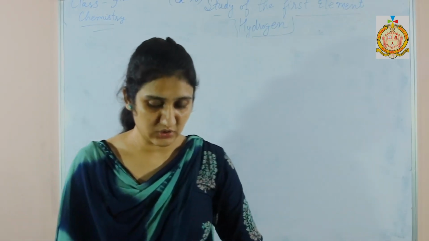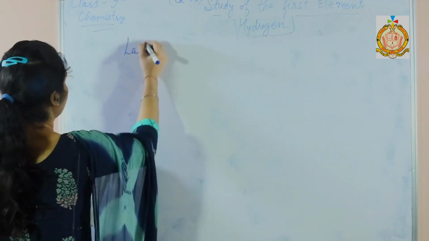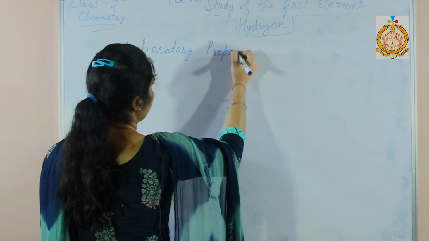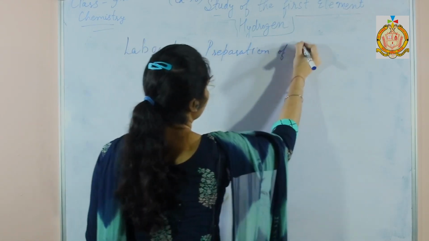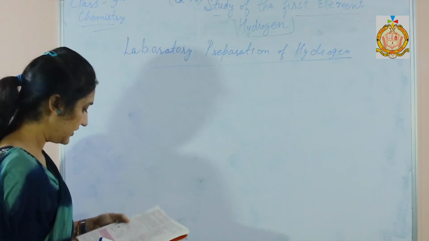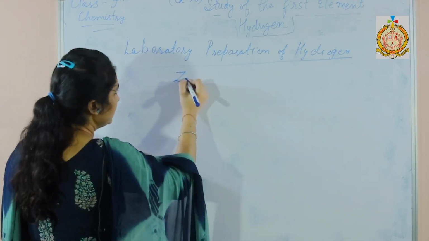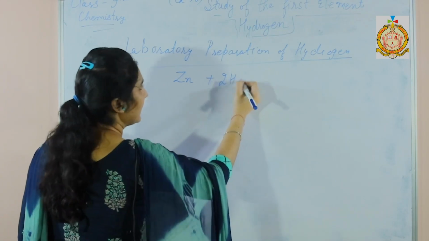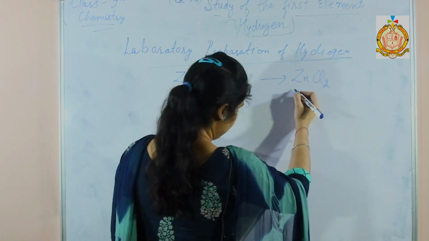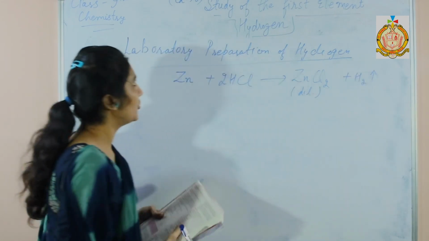Next we shall discuss the laboratory preparation of hydrogen. Hydrogen gas is obtained in the laboratory with the help of granulated zinc and acid, either HCl or sulfuric acid. It gives zinc chloride, that is dilute, and hydrogen gas is obtained in the laboratory.